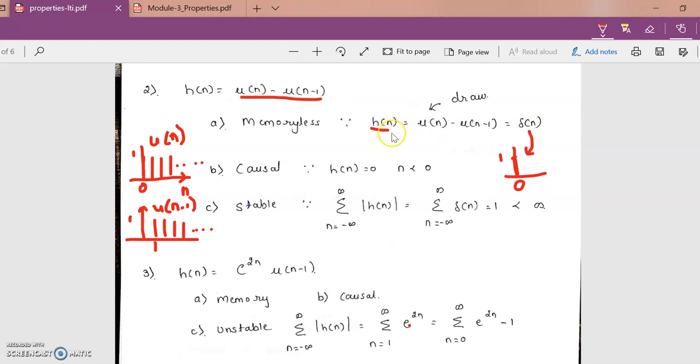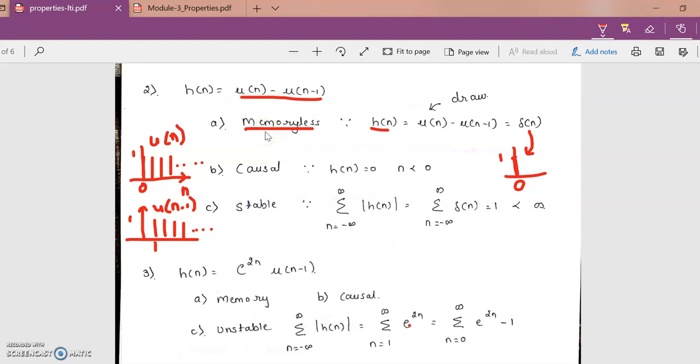Since I can represent h of n as c into del of n, I can say that this system is a memoryless system. Very, very important. This is one kind of problem wherein you can express the given h of n as c into del of n. Since you could do that, I can say that the system is memoryless.